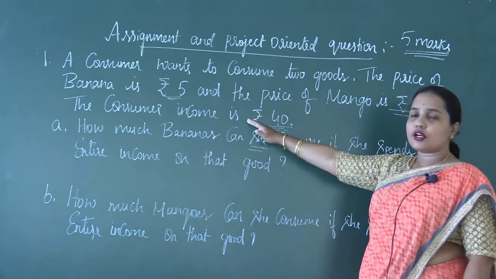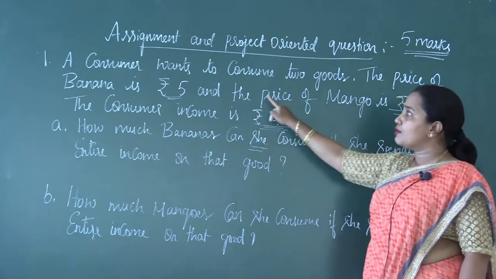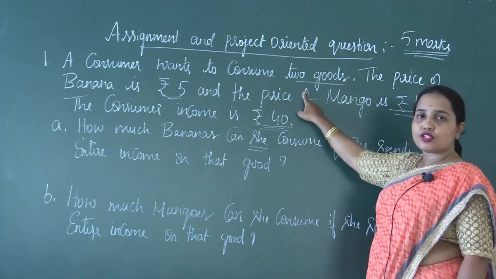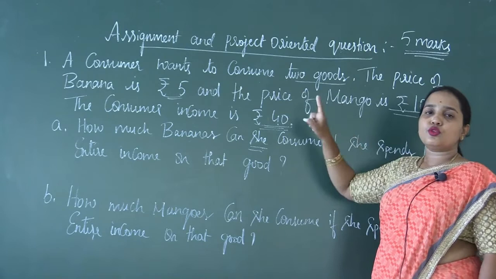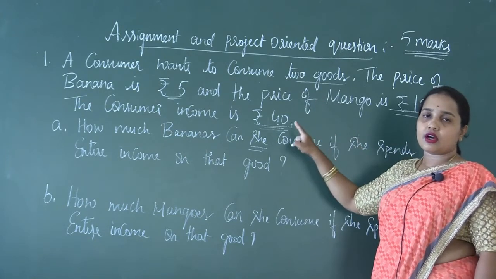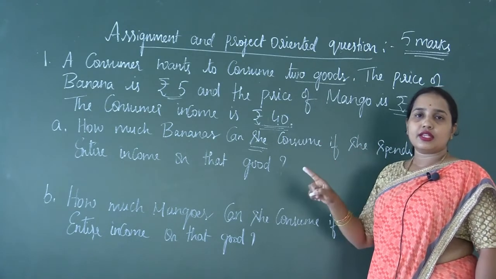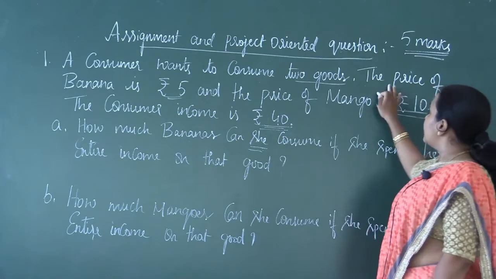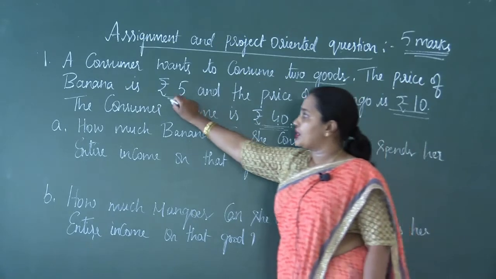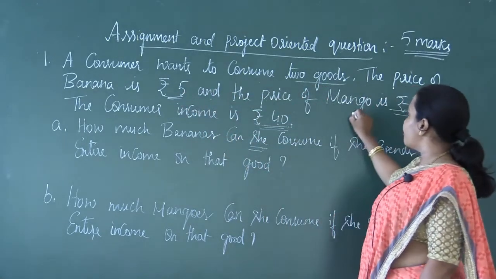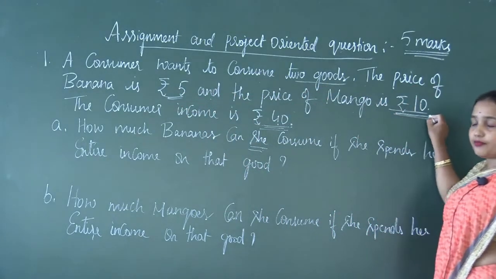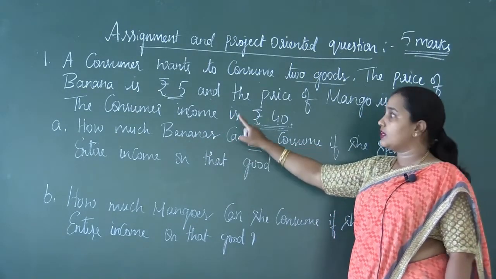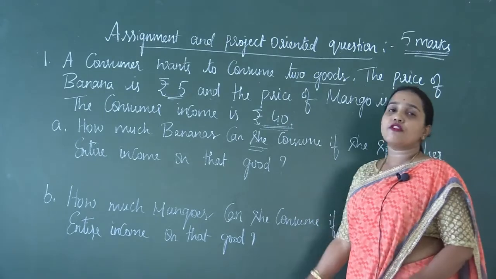Let us first read out the question. A consumer wants to consume 2 goods. The 2 goods given in this question are, one is banana, the other one is mango. The price of the 2 goods are given here. The price of banana is rupees 5 and the price of mango is rupees 10. And the consumer's income is also given. The consumer income is rupees 40.